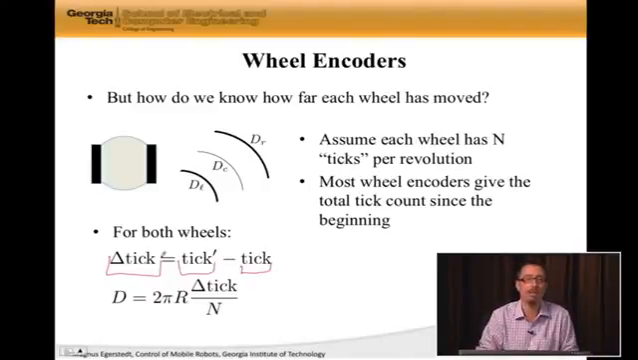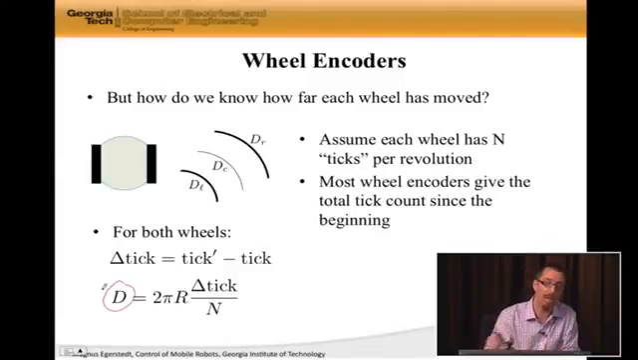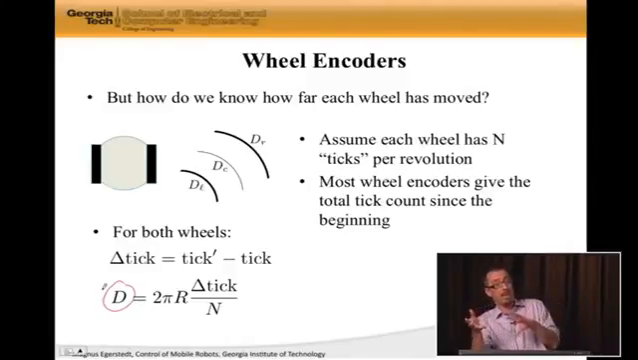And then based on that, you can very easily compute the distance that wheel has turned. So this D here could either be D sub L or D sub R. It's simply 2 pi R delta tick over N. So this actually gives us a way of mapping ticks onto distances traveled. And as we saw in the previous slide, distance traveled, we can then map into new position and orientation of the robot.